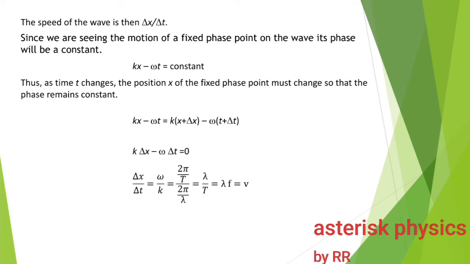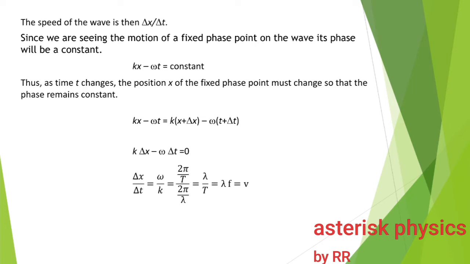Now, what is omega? Omega is angular frequency, which can be put in terms of the time period of the simple harmonic motion. That is 2 pi by T, and k, the angular wave number or propagation constant, is equal to 2 pi by lambda. So omega by k can be replaced as (2 pi by T) divided by (2 pi by lambda). On simplifying, we get it is lambda by T. Lambda is the wavelength and T is the time period. So lambda divided by T. Now lambda by T, which is lambda into 1 by T, and 1 by T is the frequency.